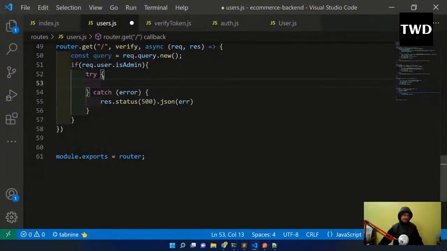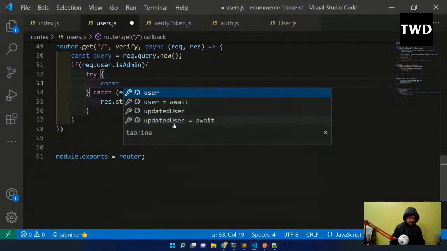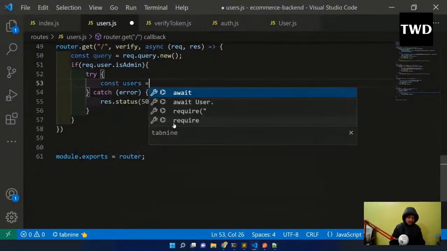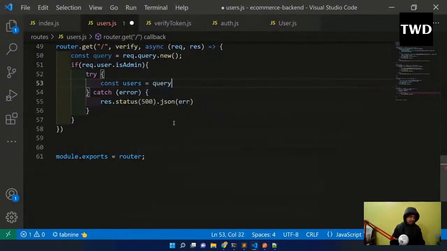So I'm checking whether it is admin, because only the admin can check the data of all the users, and then const users. I'm having a query actually, and the query is like this. I'll show it soon from Postman, and then it will be much more clear.